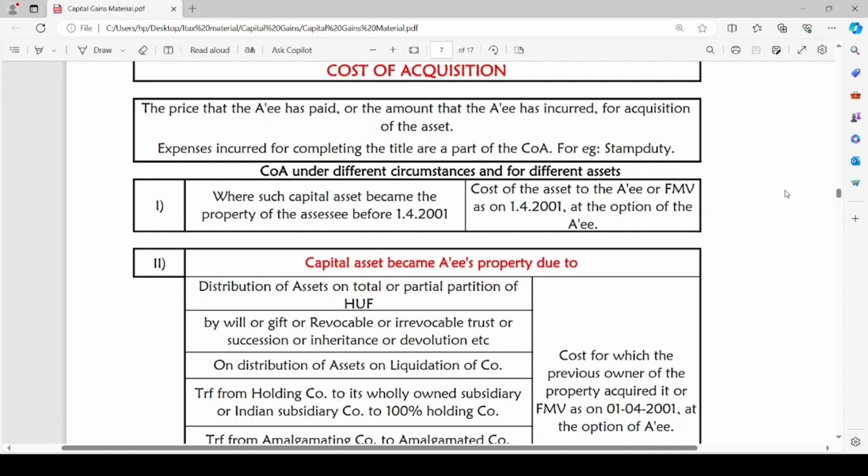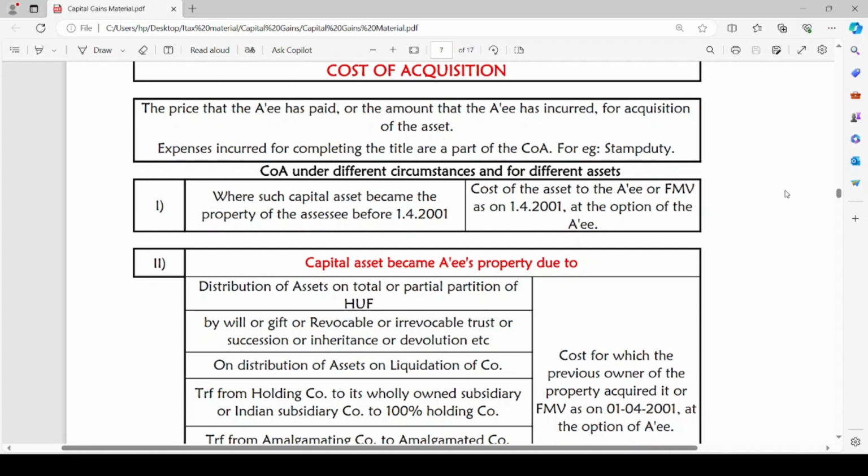Let us see what is the cost of acquisition under different circumstances and for different assets. The first case is the general rule, where such capital asset became the property of the assessee before 1st April 2001. The cost of asset to the assessee or FMV as on 1st April 2001, at the option of the assessee, is considered to be cost of acquisition.